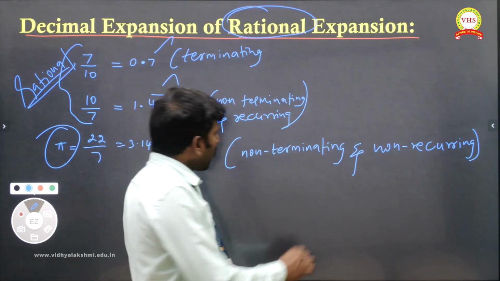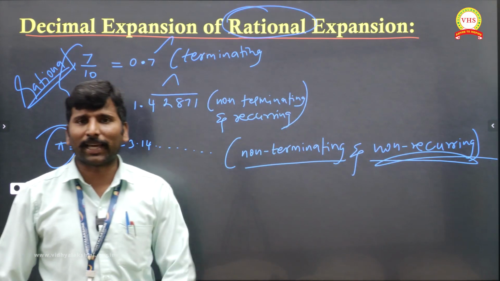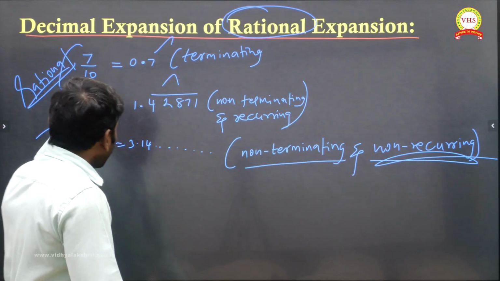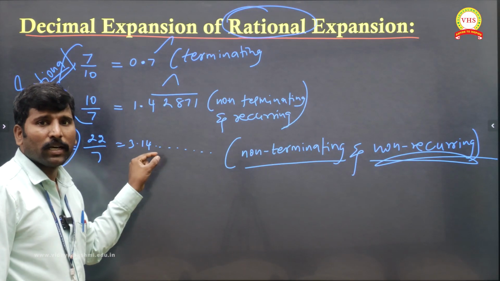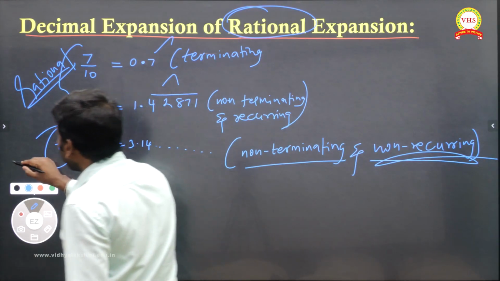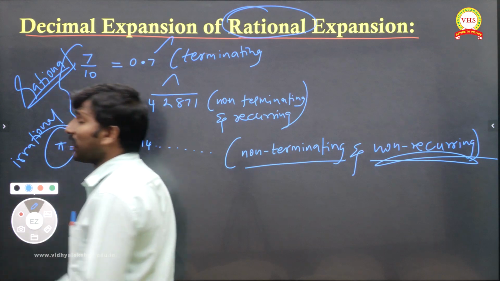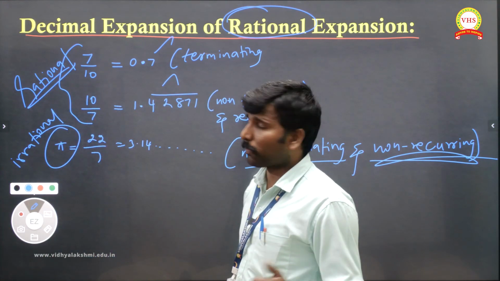Suppose non-terminating, and the number is non-recurring, in the sense this will come under irrational. Not a rational, we can say irrational. Irrational, that is the next topic. We'll go.